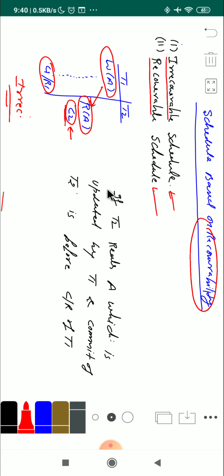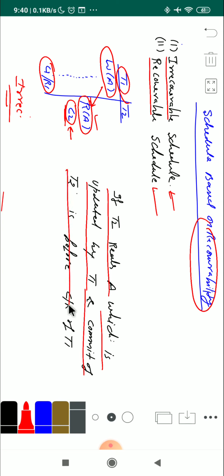So here you can see, if T2 reads A which is updated by T1, and the commit of T2 is before the commit or rollback of T1, that's why this schedule is an irrecoverable schedule.